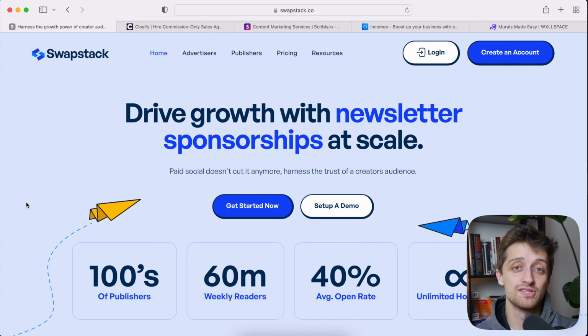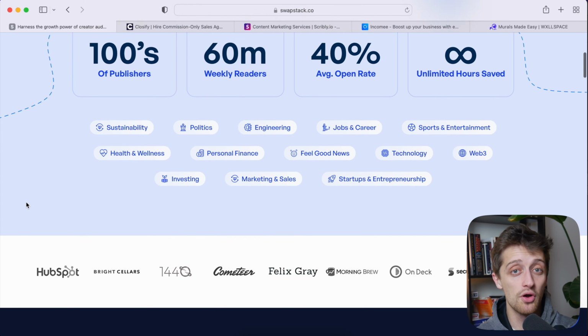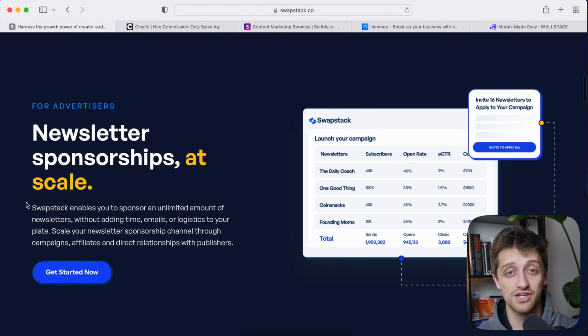All right, so the latest MRR estimate I could find for Swapstack online is $7,000 per month in monthly recurring revenue. Now, this figure is from 2020, and they've blown up since then, okay? So I think their MRR has skyrocketed because this idea is just so awesome. So the cool thing about Swapstack is it was built entirely using no-code tools, a lot of which we've talked about on this channel extensively.